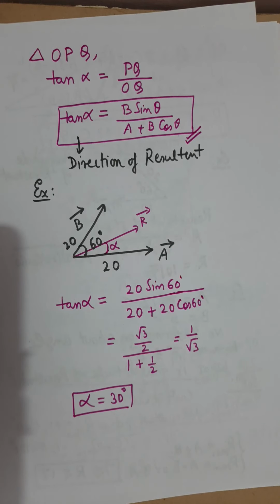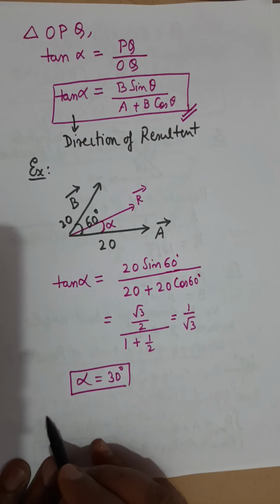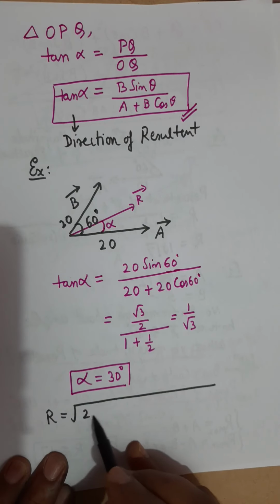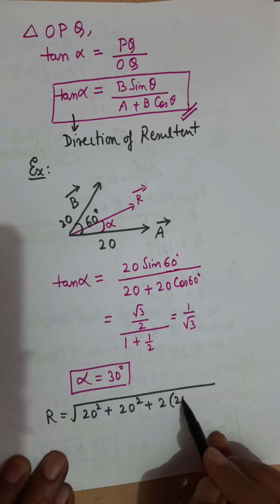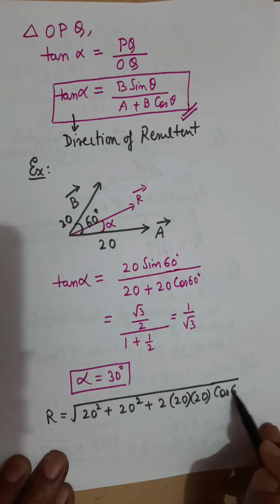And what is the value of the resultant? The value of resultant R can be obtained as square root of A square, which is 20 square, plus B square, which is 20 square, plus twice AB cosine of the angle between the vectors, cos 60, which is 1 by 2.